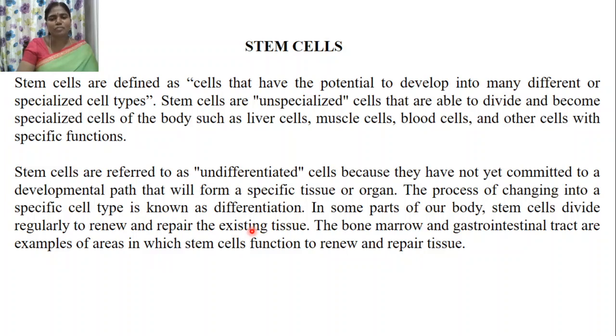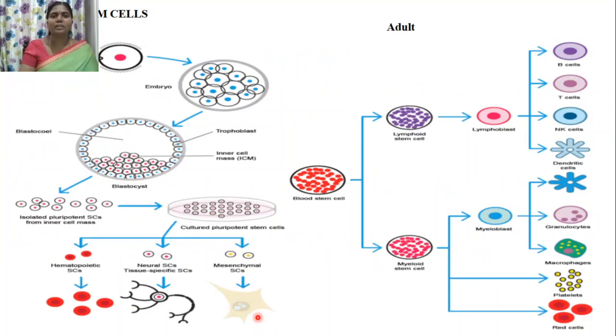In some parts of our body, stem cells divide regularly to renew and repair the existing tissue. The bone marrow and the gastrointestinal tract are examples of the areas in which stem cells function to renew and repair. There are two types of stem cells, embryonic and adult stem cells.